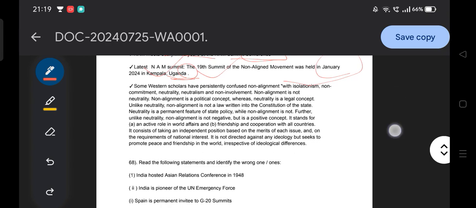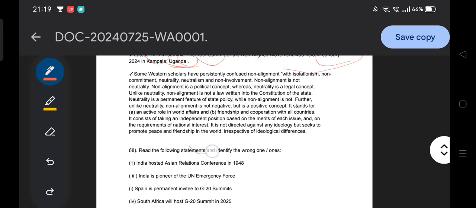Then after this question, another question: read the following statements and identify the wrong one. When I read the question, you need to find or emphasize the wrong one, or they may ask for the correct one. So that is our objective. Option first, India hosted the ASEAN Relation Conference in 1948. Whether it is correct or wrong. Option second, India is pioneer of UN emergency force. Option third, Spain is permanent invitee in G20 summit. And option 4, South Africa will host the G20 summit in 2025.